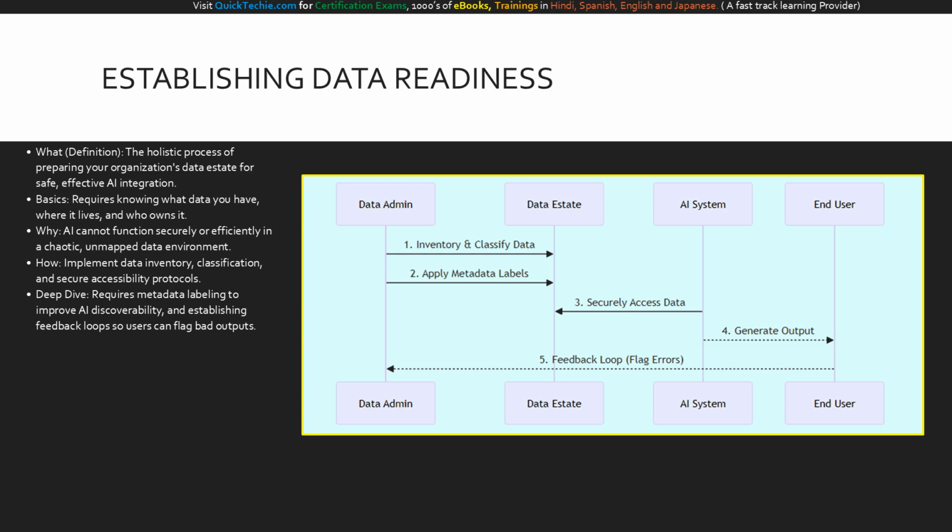But the process doesn't stop there. Look at step 5, the feedback loop. The end user flags any inaccuracies back to the data admin, who then updates the data estate. This creates a continuous improvement cycle. It visually reinforces that data readiness is not a one-time IT project. It is an ongoing operational workflow that guarantees long-term AI success.